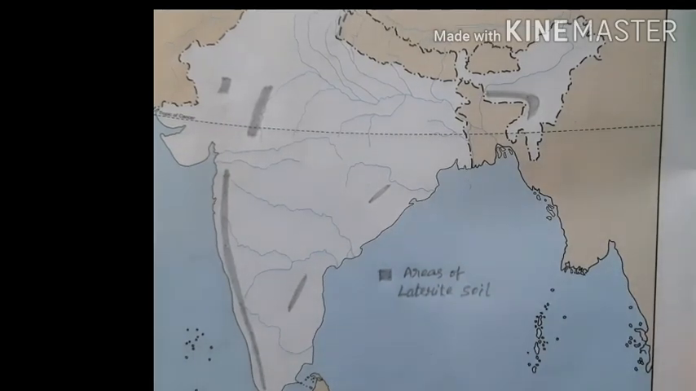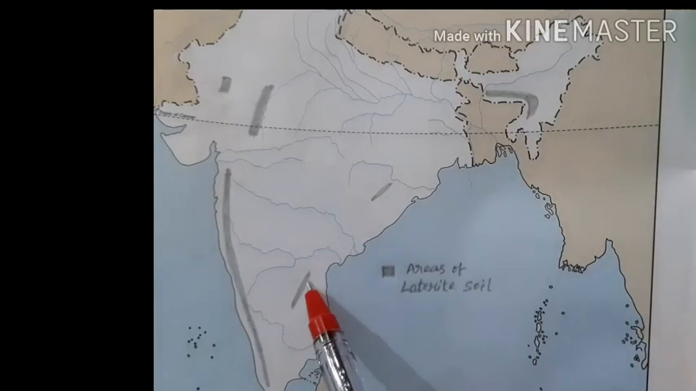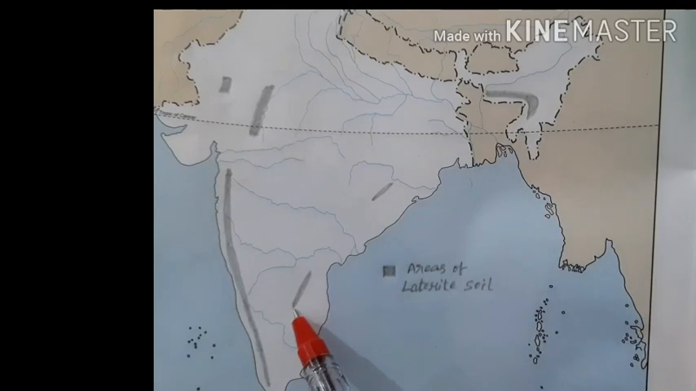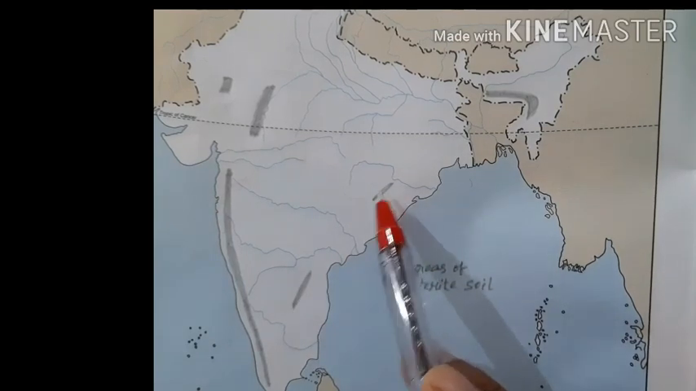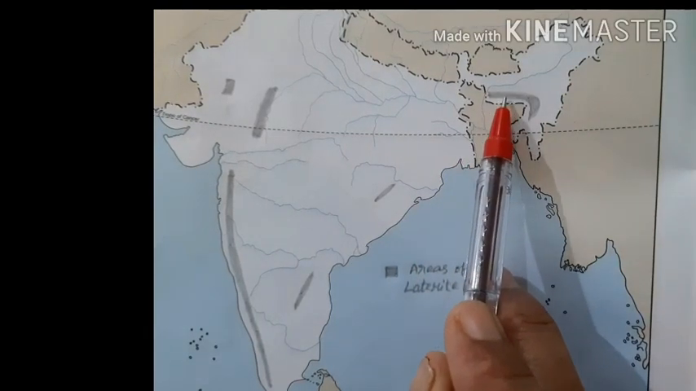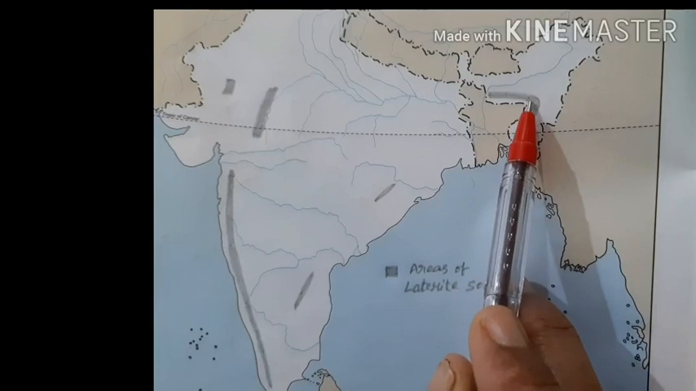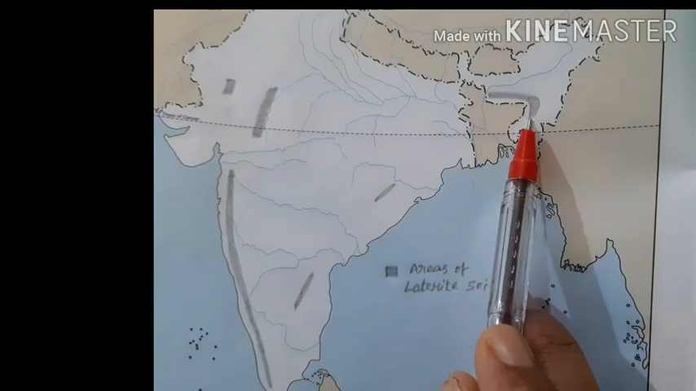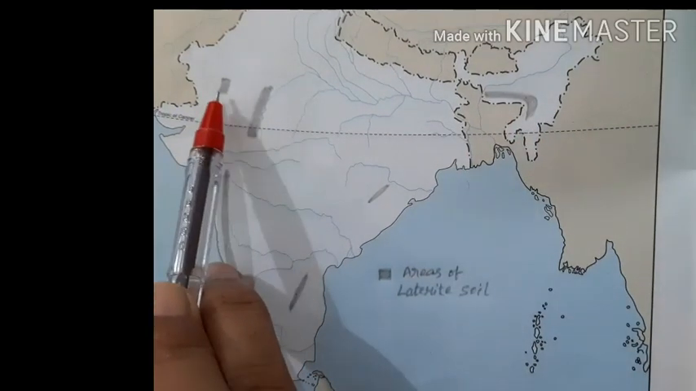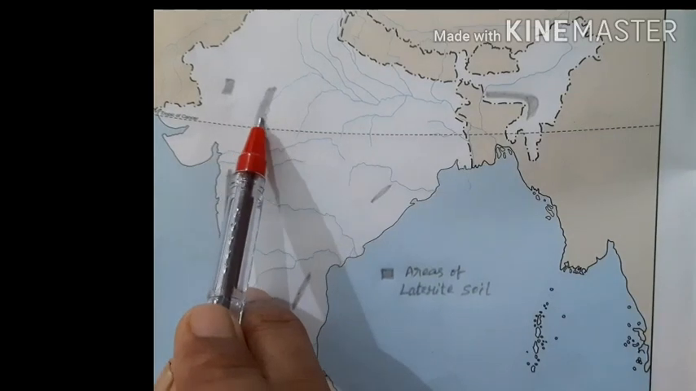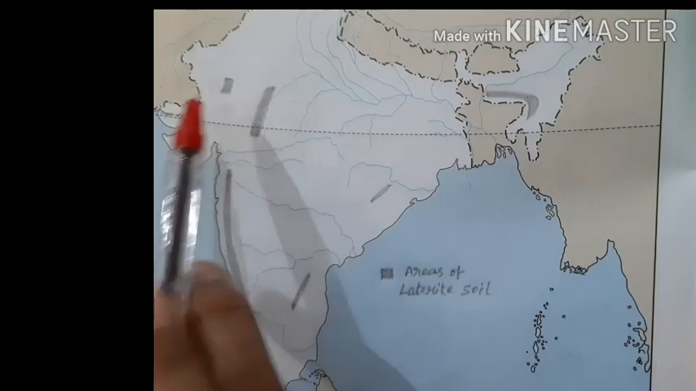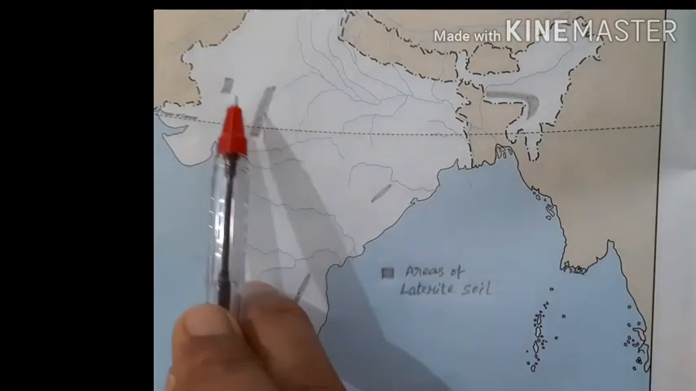Then the higher regions of the Eastern Ghats also have the presence of laterite soil. The summits of the Eastern Ghats also have laterite soil, that is marked here. Then in the northeastern hilly areas, the Garo, Khasi, Jaintia hills, those regions receive heavy rainfall, and that region also has the presence of laterite soil. In the western part of India, some parts of the Malwa Plateau, some parts of Rajasthan or the Aravalli region also have the presence of laterite soil, that is also marked here.